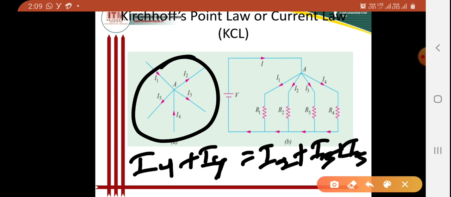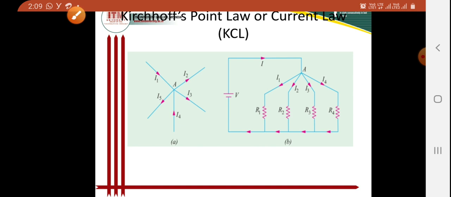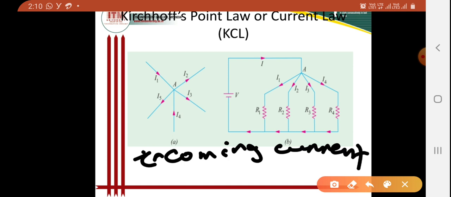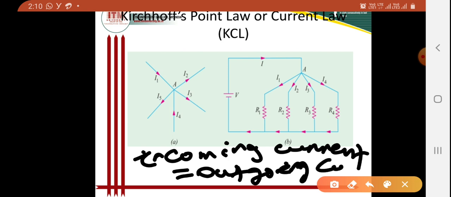So according to Kirchhoff's law, we have verified that incoming current is equal to outgoing current.